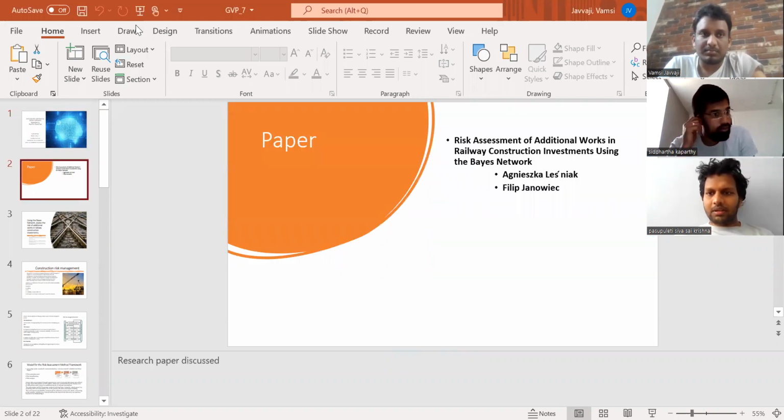The paper is about risk assessment of additional works in railway construction investments using the Bayesian network, and it was proposed by these two authors.